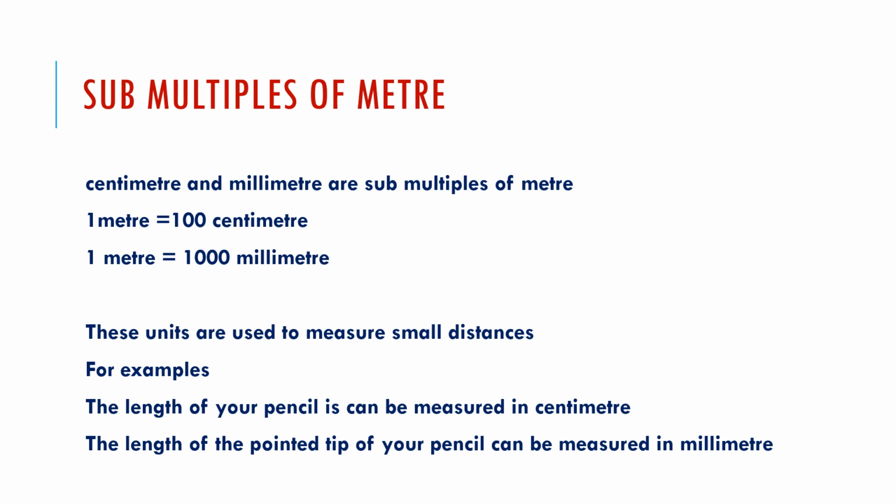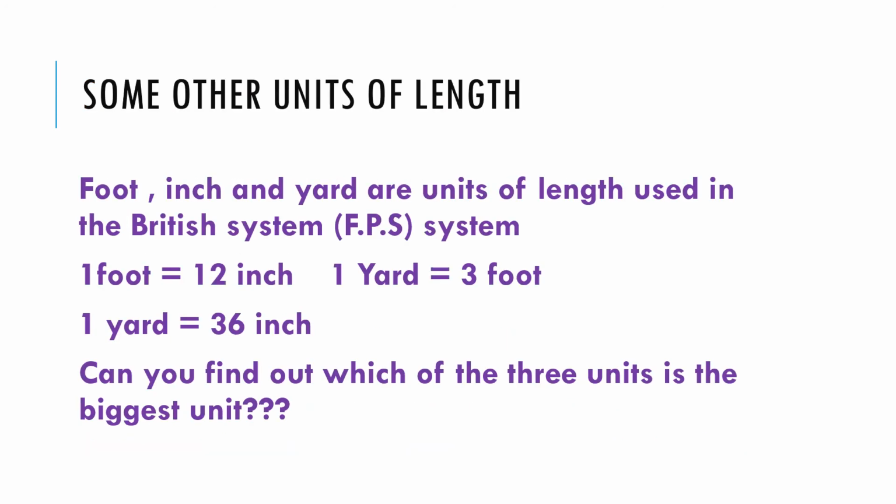On the scale in your pencil box, there are centimeters given, and each centimeter is further divided into 10 small parts, that is 1 millimeter. So you can see centimeters and millimeters on the ruler or scale that you use for your geometrical measurements. Now there are some other units. This is from the British system.